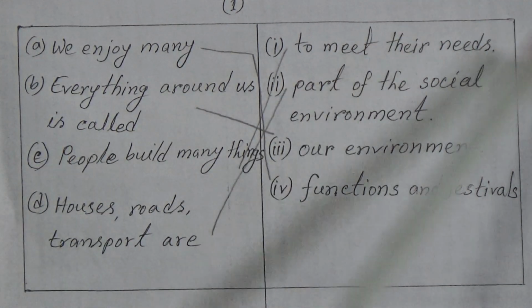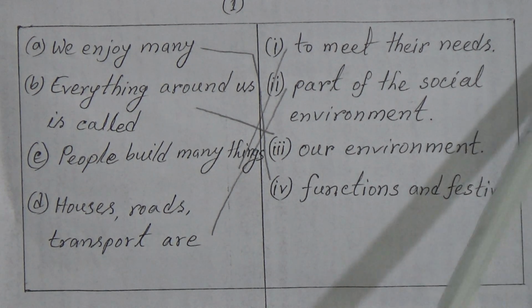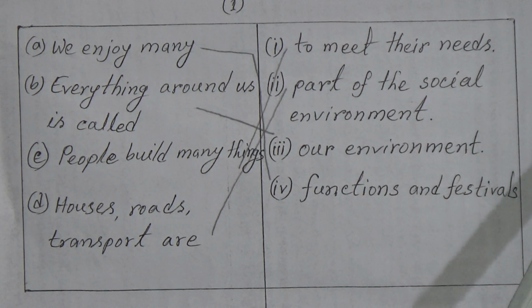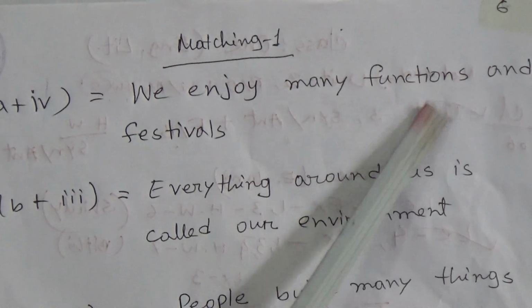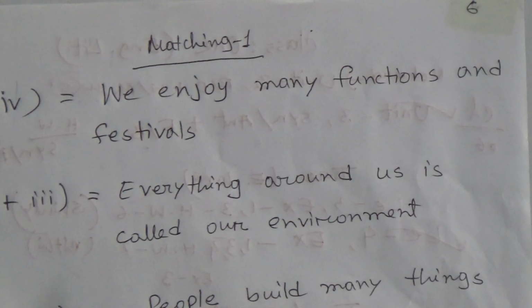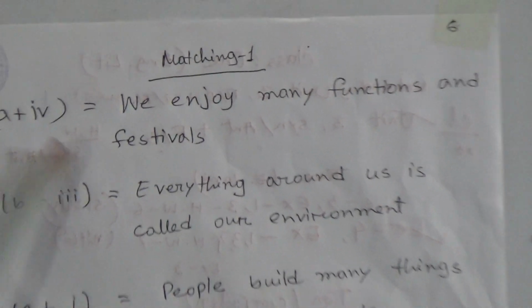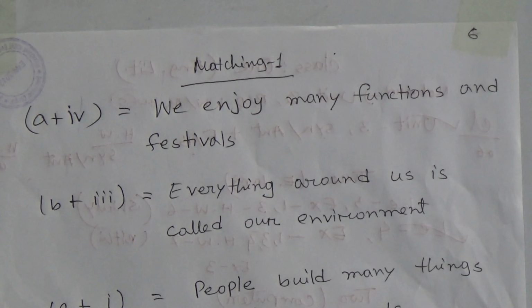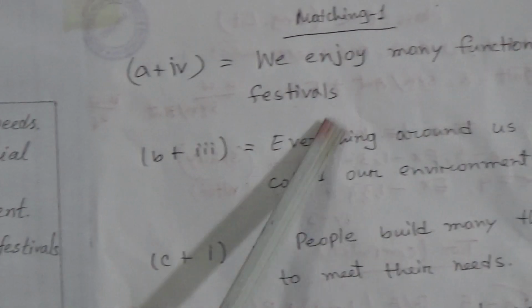Okay, and you have to write this matching like this way, like A plus 4. Then equal to, you will write here, we enjoy many functions and festivals. Then you will write the full sentence, which you have got by matching these two numbers. Okay, then you will write the full sentence.